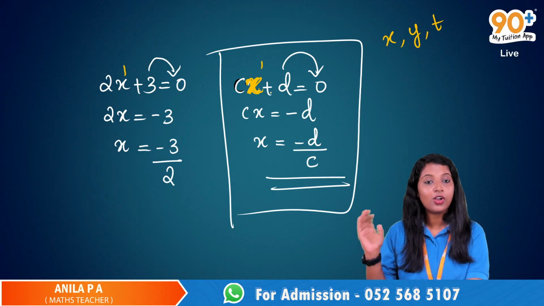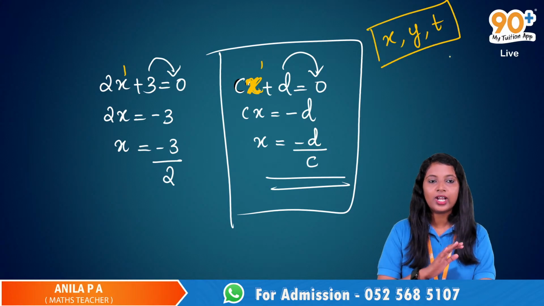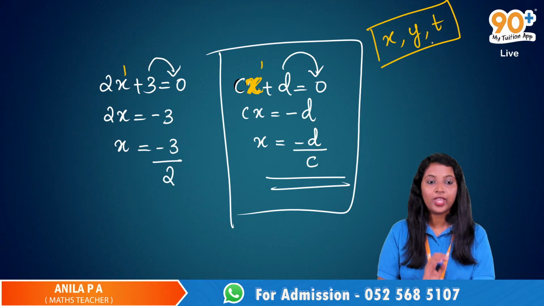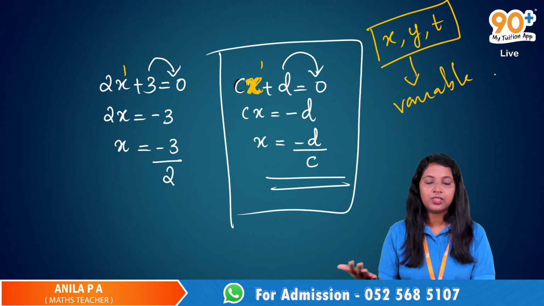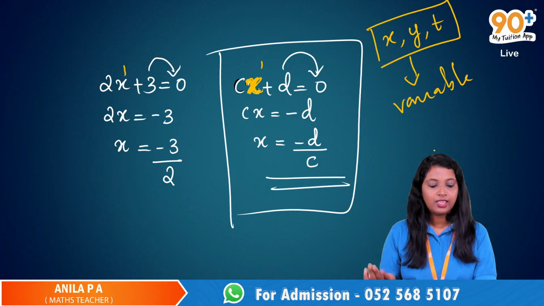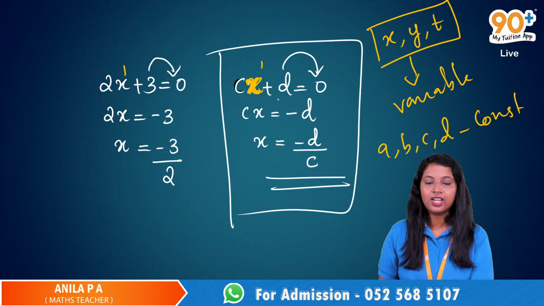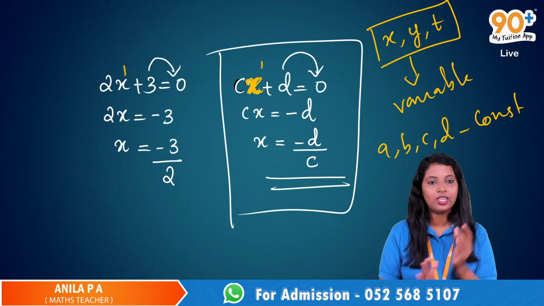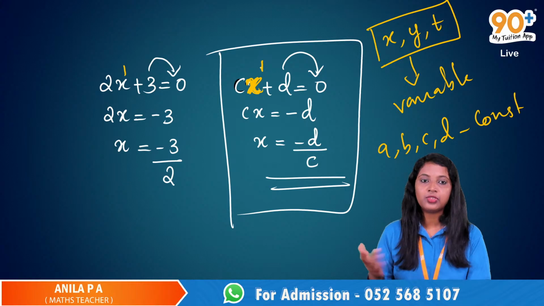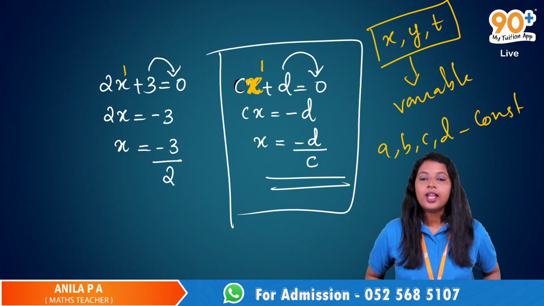They usually use c, d and so on as constants, and in your textbook they use x, y and t for the variables. So when you have something like x, y, t, and other things like a, b, c and d, they consider a, b, c and d as constants. Here c and d are constants, and x is considered a variable. So you have to look for the highest power of that variable. Here it is x raised to 1, therefore it is a linear polynomial. Any other doubts?